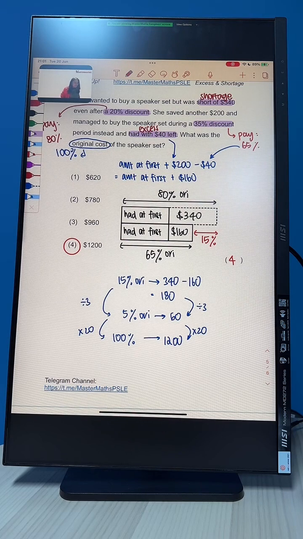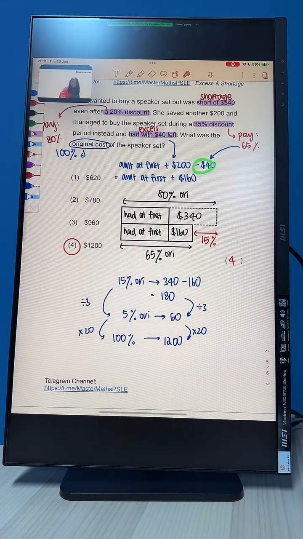Very good. A lot of you have gotten the answer as 4. Well done. Alright, so for this question, not a lot of calculation here. You just need to remember to subtract the 40 from this extra 200 to be able to get you 160. Okay? Alright. Do we understand what is going on now?